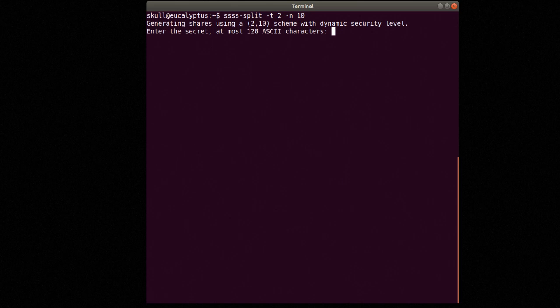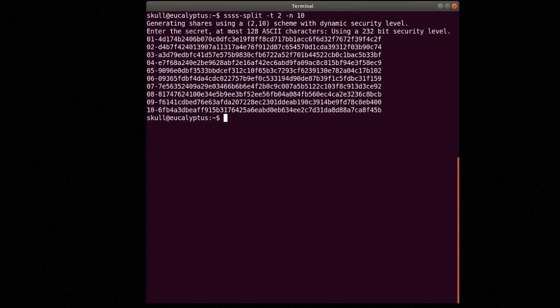So it's asking for ASCII characters. I'm going to type some secret. So I just typed a sentence and then I hit enter, and the software has divided it into shards. In this case you can see 10 shards.